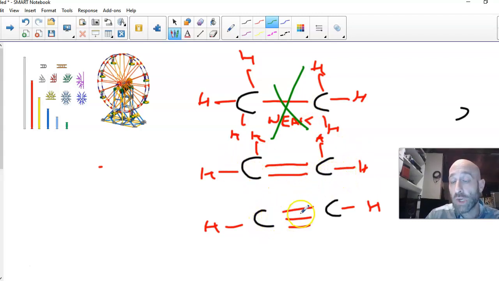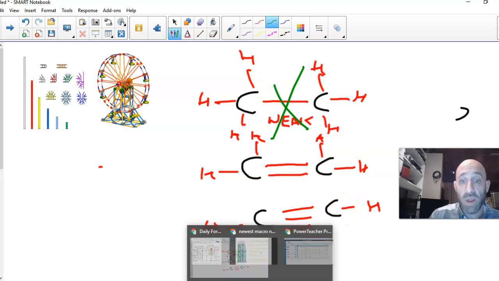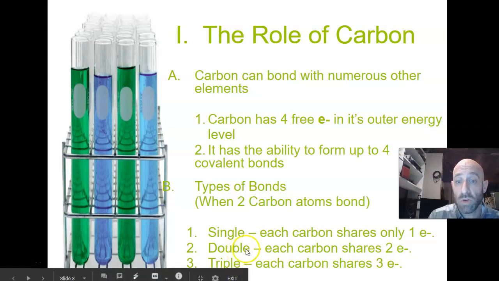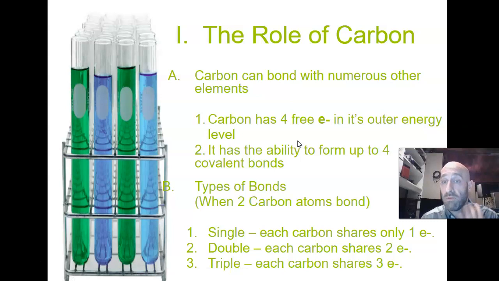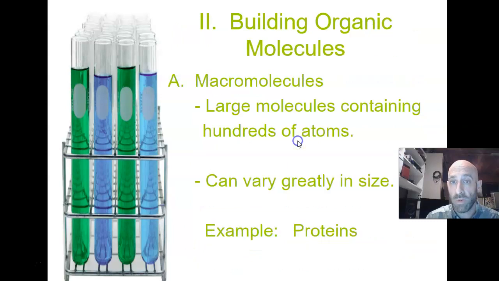And then finally, a triple bond is the strongest of all, but it's very limited in how complex the structure can be. So it depends on the scenario, but a double bond is much stronger than a single bond, and a triple bond is even stronger than that. If you take a look down here, single bonds each only share 1 electron, double bonds share 2, and triple bonds share 3. So carbon is very special because it can form up to 4 bonds, but it could have a single bond, a double bond, or a triple bond.